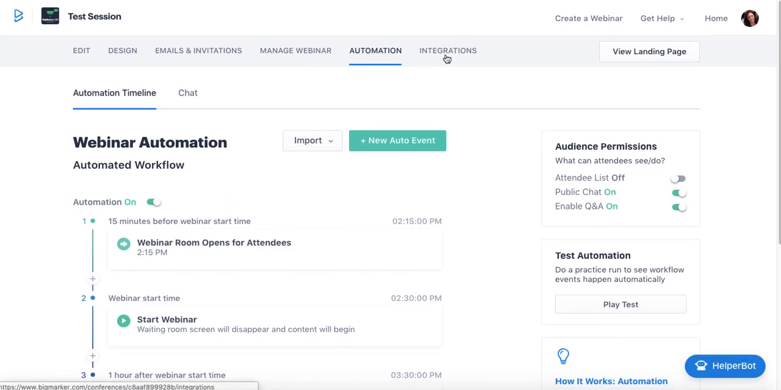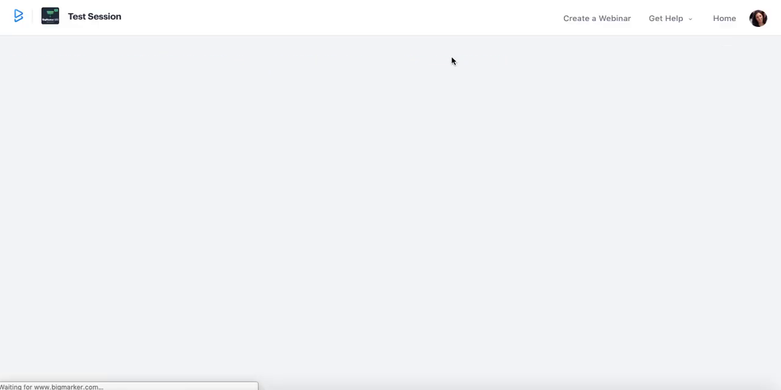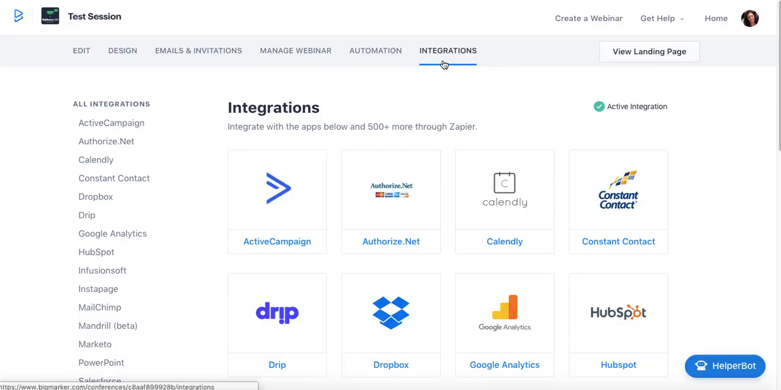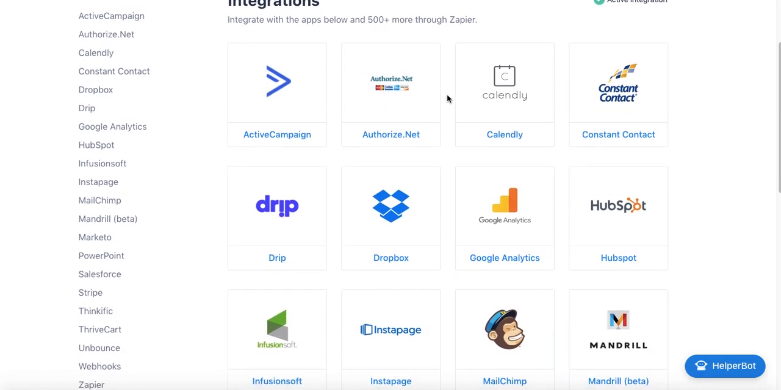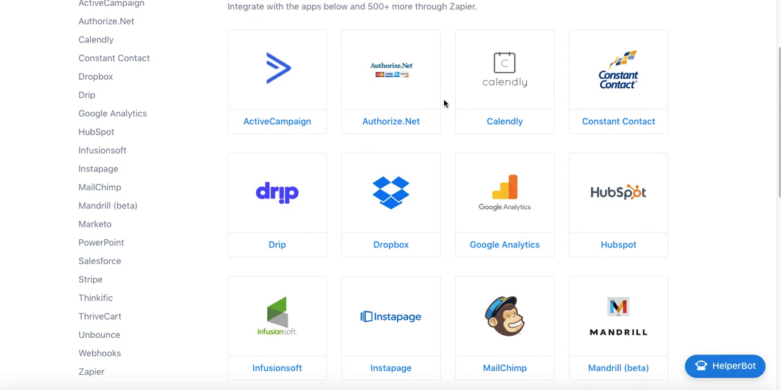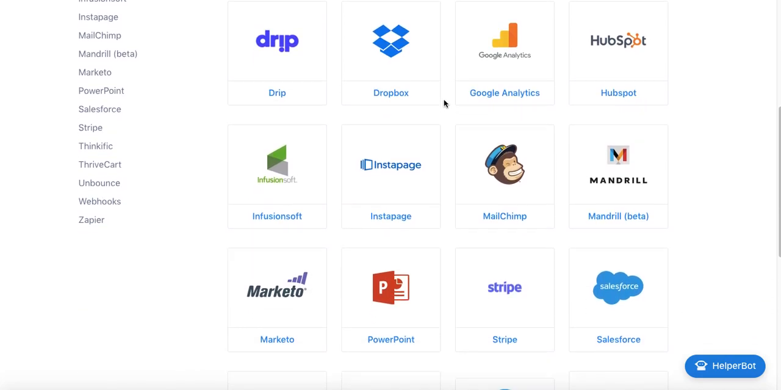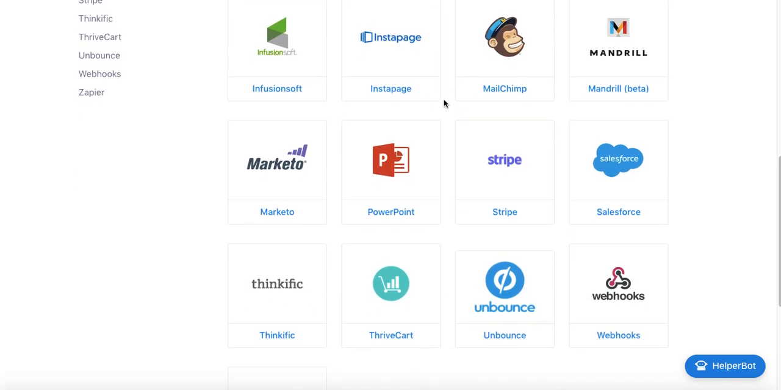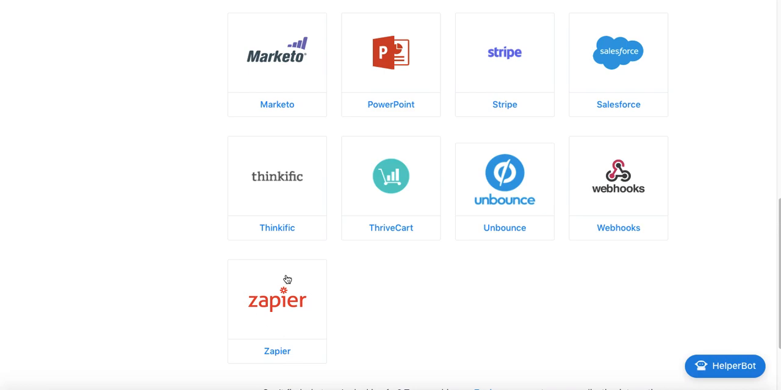Now, the final tab that we have here is the integrations section, and this is the last and final tab on the back end of the webinar. The integrations tab is where all of the tools BigMarker directly integrates with will be. So a lot of management tools, marketing, mail management, etc. will be listed here. And if you don't see your favorite tool listed, we also do offer a Zapier integration here that will allow you to integrate with that favorite tool.